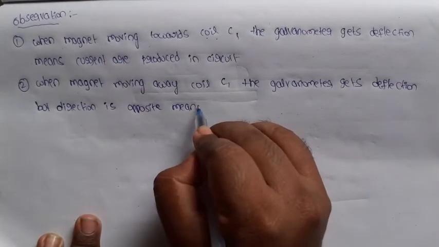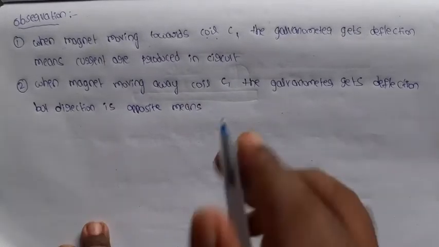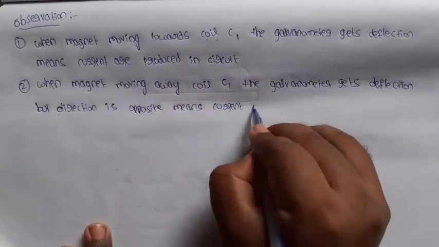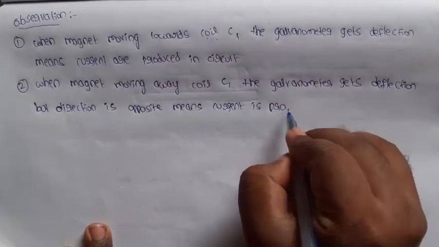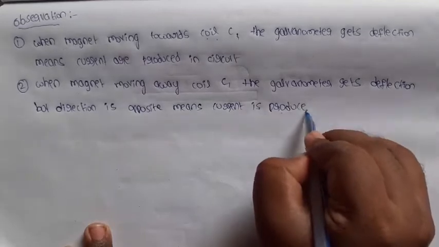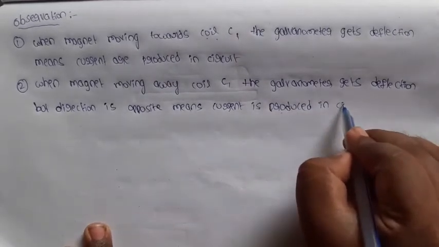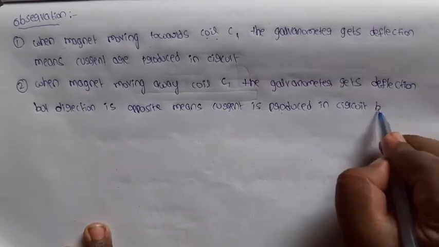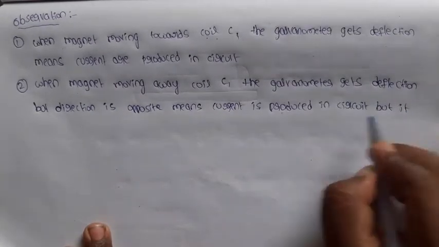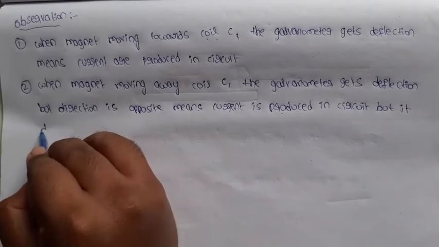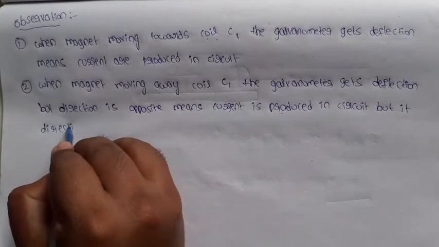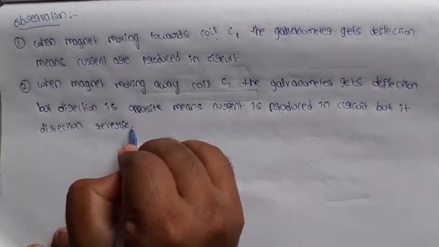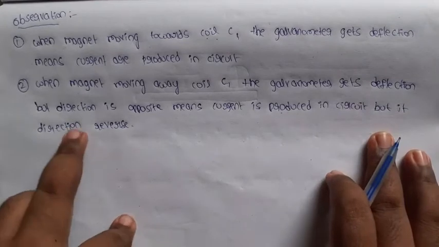So it means current is produced in the circuit but its direction is reversed. Here the current direction is reversed.